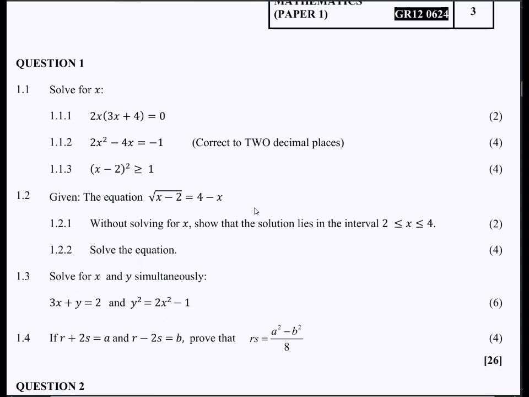Make sure that you focus more on collecting marks, right? 3 hours can be a very short time when you are writing your exams. Okay, enough with the talking. Let's just start with our question 1 now.